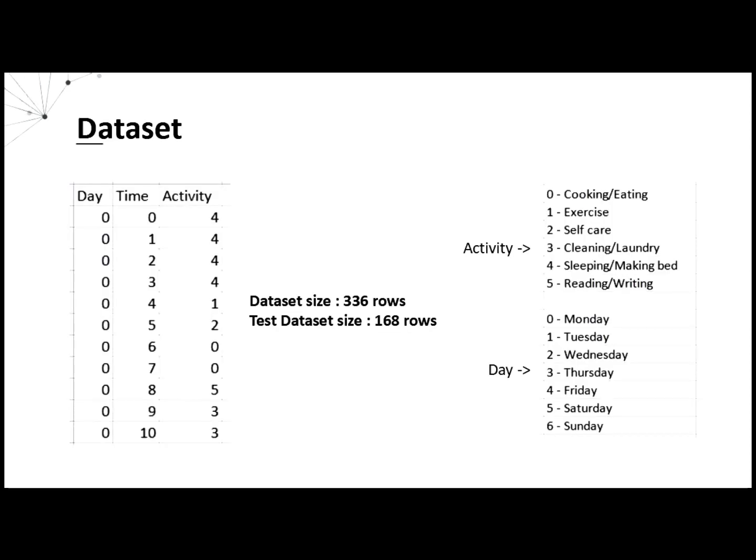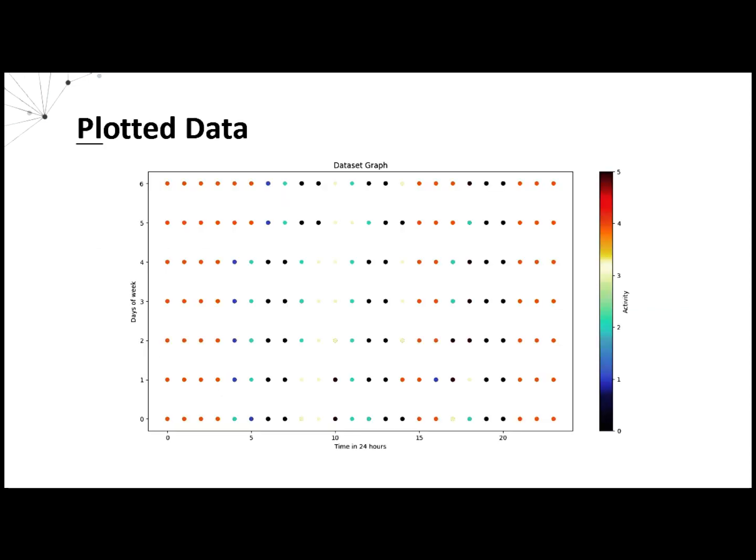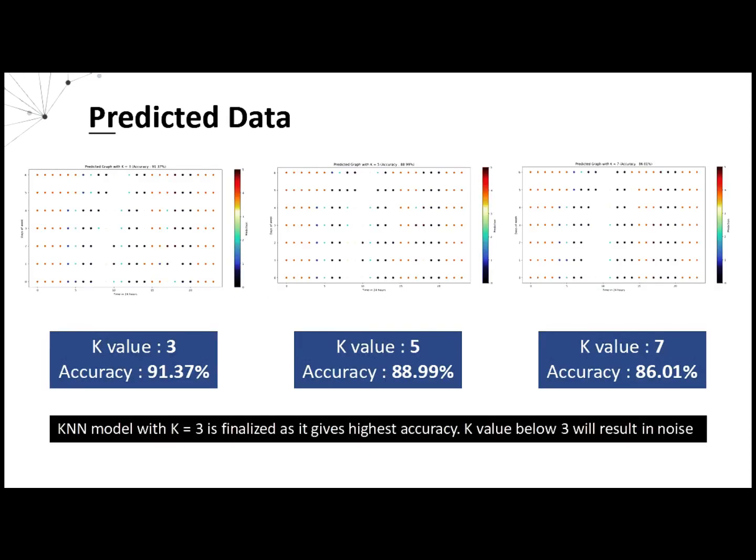This is the activity dataset with day and time as features and activity as label. Activity and day are converted to numerical values for better processing. The activity data is being plotted. It consists of 2 weeks of data on hourly basis. The predictions are made by giving k equals to 3, 5 and 7, and it is found out that KNN with k equals to 3 fits best.